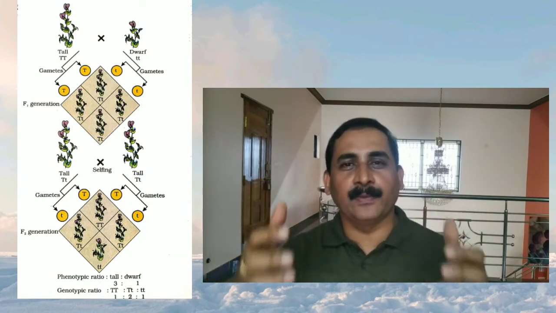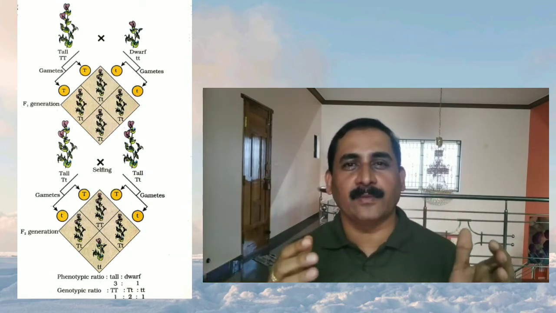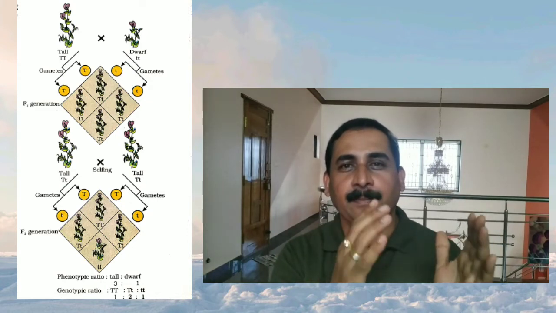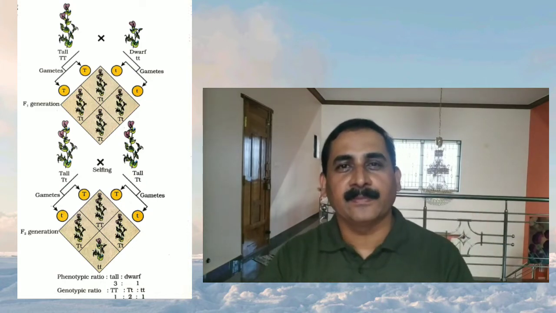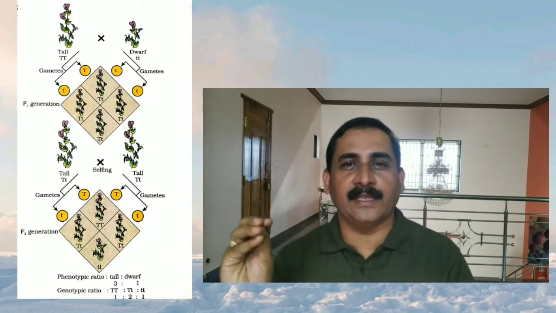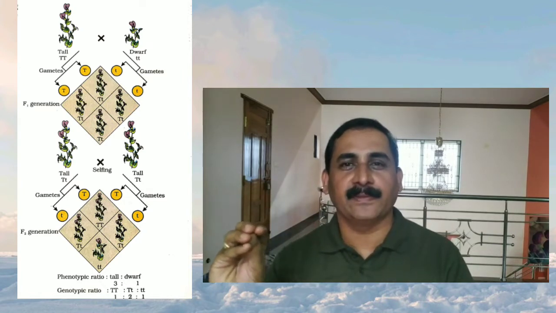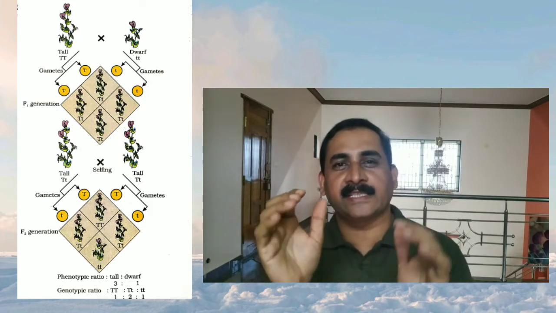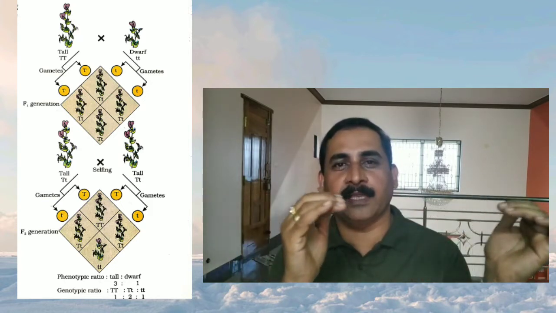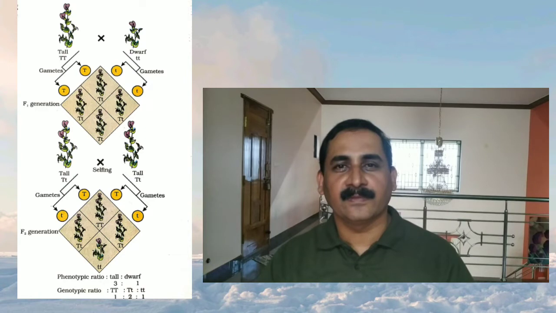He got the pure lines: the homozygous tall, which contains capital T as its genotype, and in the dwarf variety, small t is its genotype. These two were selected as the P generation, that is the parental generation.